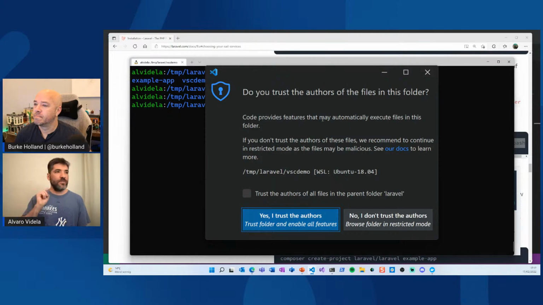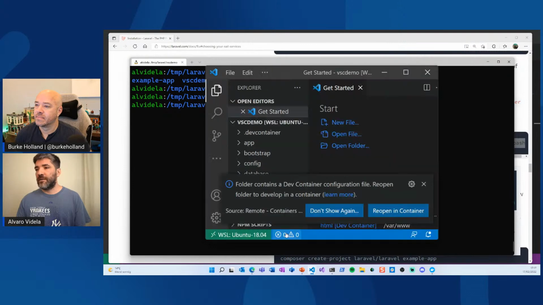So again, Visual Studio Code is asking, do you trust the author of this folder? That is also, I think, a really cool feature, because we don't know what could be in that project, right? But we trust them, yes. And yes.